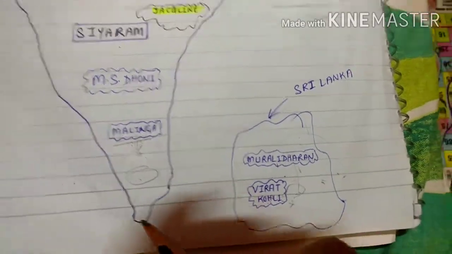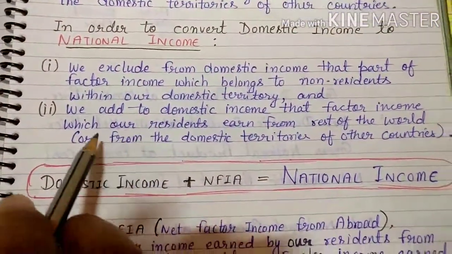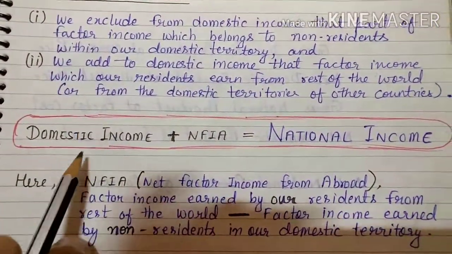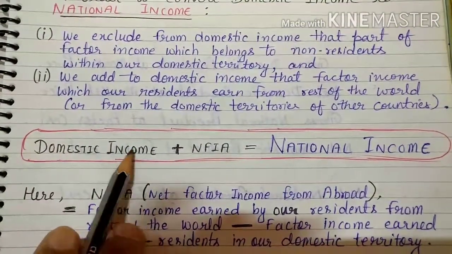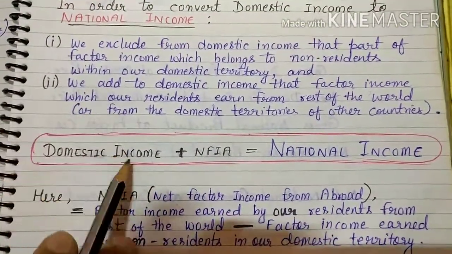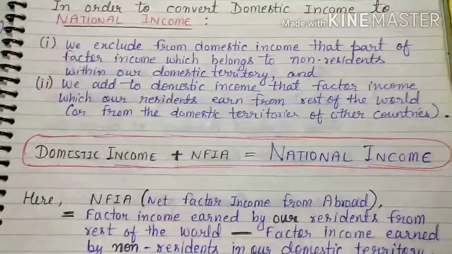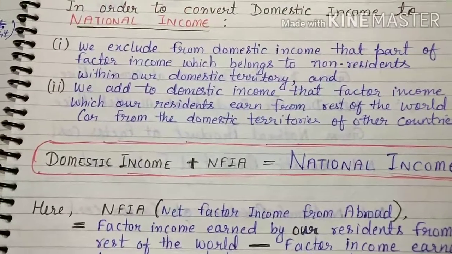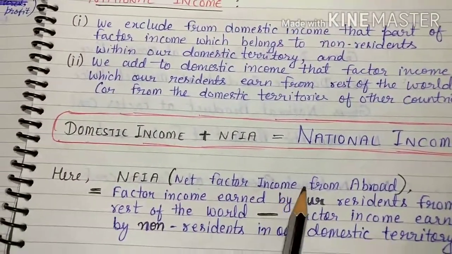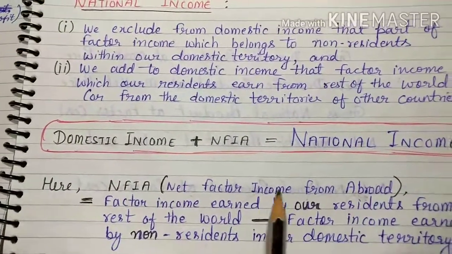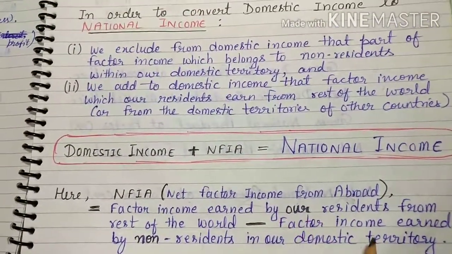So what will happen? The domestic income will convert into national income. More easily you can understand by this formula: national income equals domestic income, which you have seen already, plus NFIA. Now the question comes, what is this NFIA? NFIA means net factor income from abroad. Net factor income which is earned from abroad. Abroad means foreign, or you can say rest of the world. Earned by whom? By our residents.